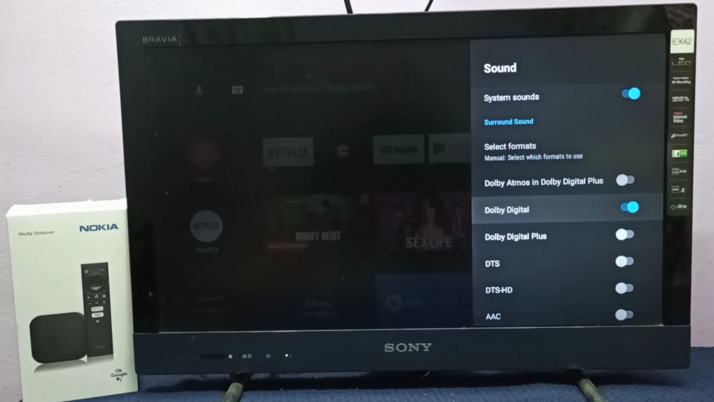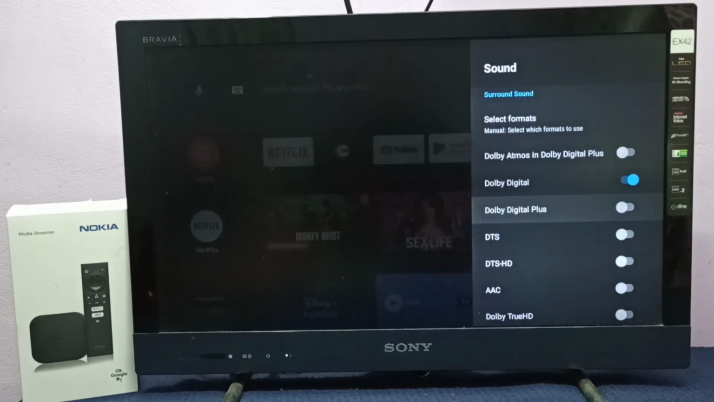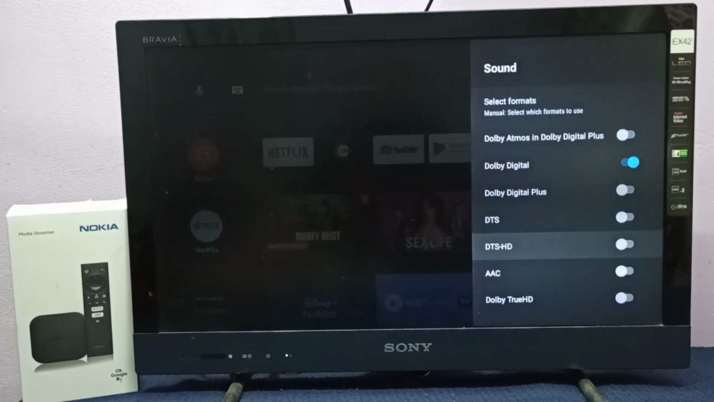Same way we can enable or disable Dolby Atmos, Dolby Digital Plus, DTS, DTS HD, WAC and Dolby True HD.